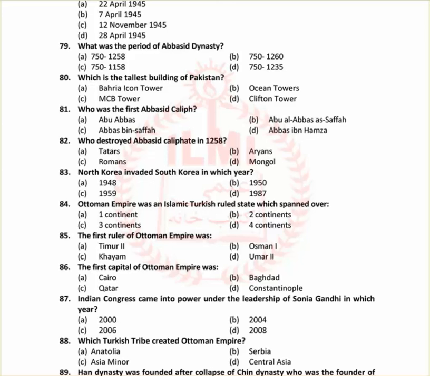Constantinople. Indian Congress came into power under the leadership of Sonia Gandhi in which year? In 2004. Which Turkish tribe created Ottoman Empire? 88 A. Anatolia. Which Turkish tribe? Anatolia tribe ने Ottoman Empire बनाई थी.